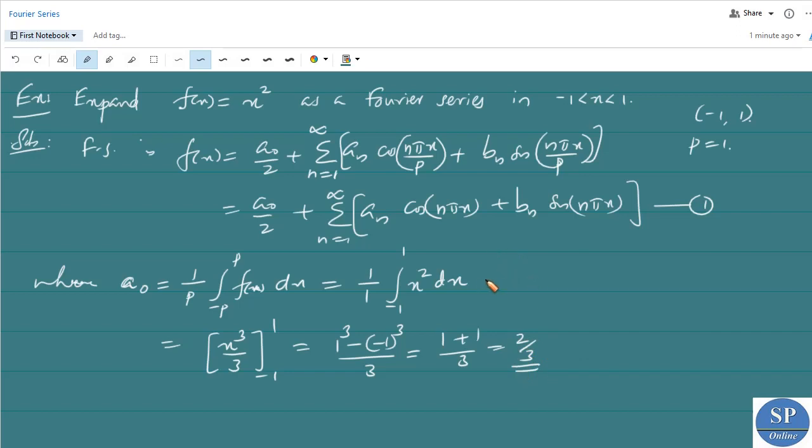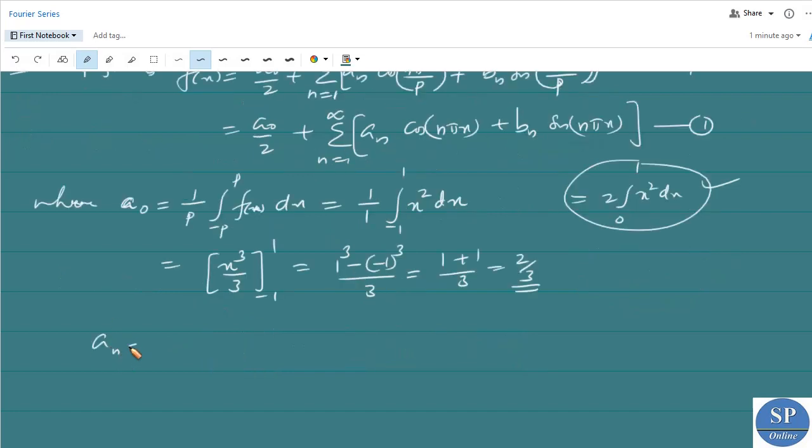Or we can write this integral, since x square is an even function, as 2 into the integral from 0 to 1 of x square dx, and we can find the integral by using this also.